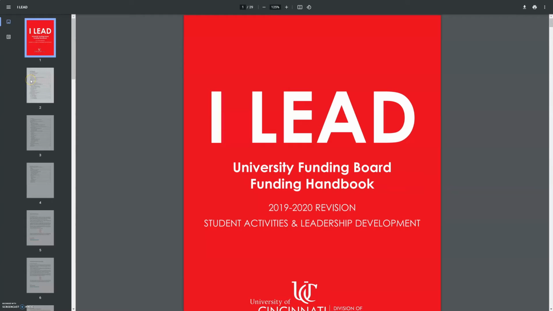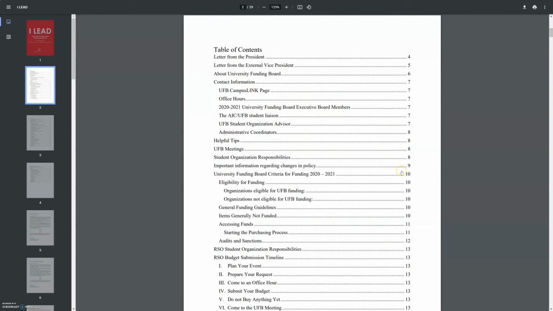So this is the handbook. As I already mentioned, this is where you'll find all the general information that you need. To start, I want to talk about the first key section of information at the beginning, which is shown right here. This is all information that's specific to your eligibility and UFB's criteria to receive funding.